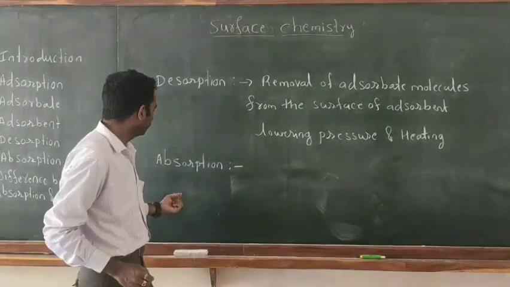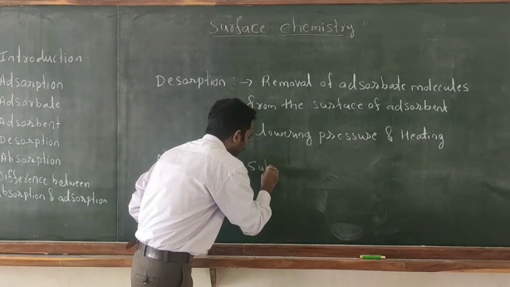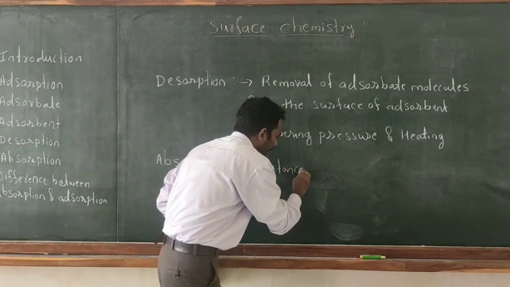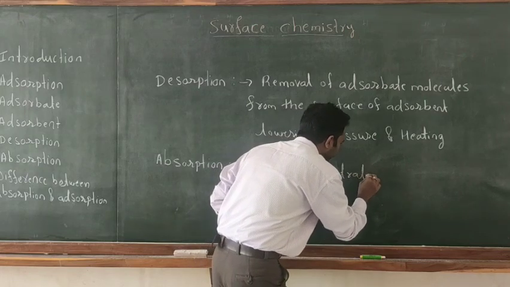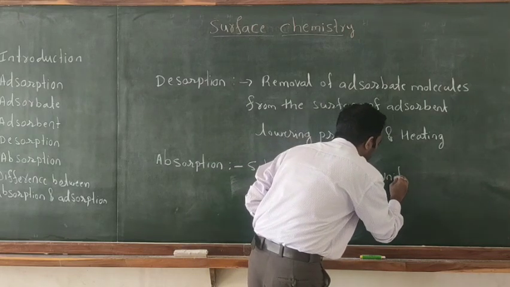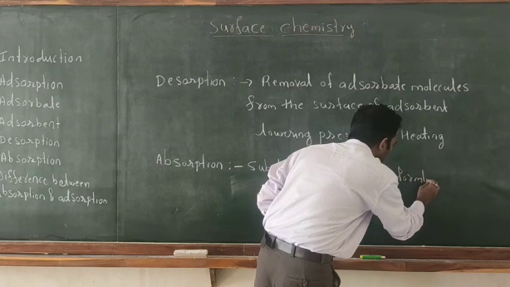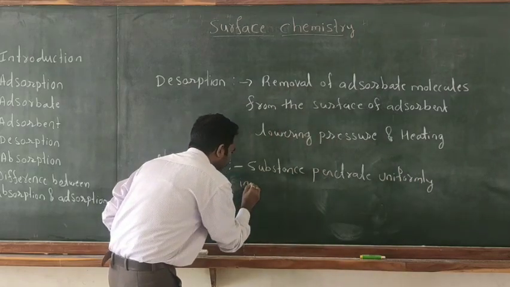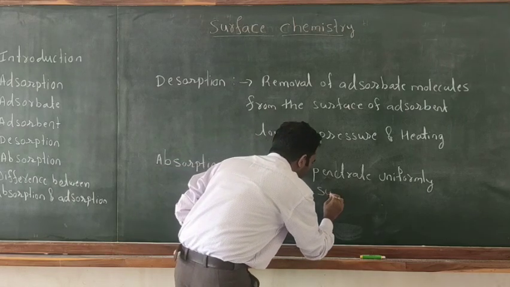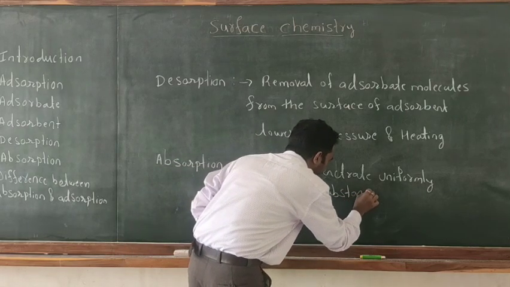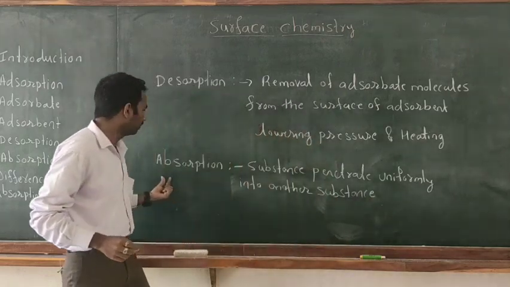Absorption: the process in which a substance penetrates uniformly into another substance is called absorption.